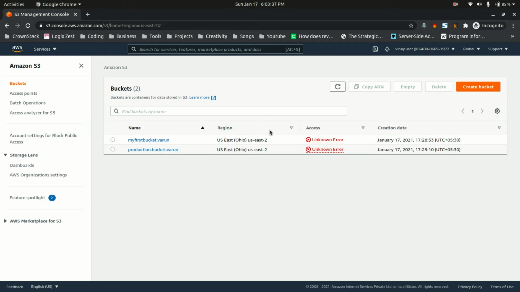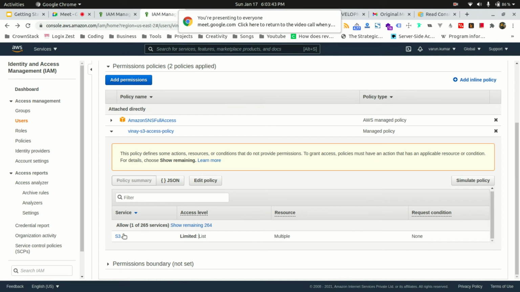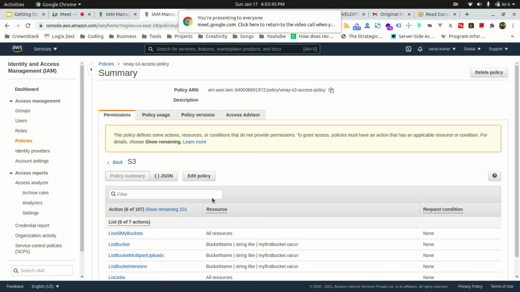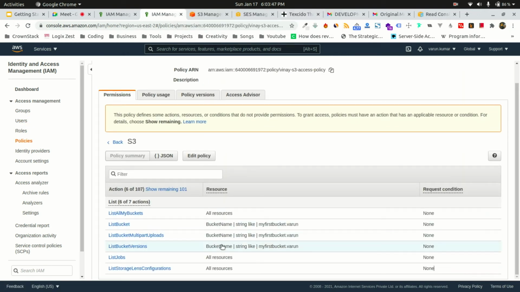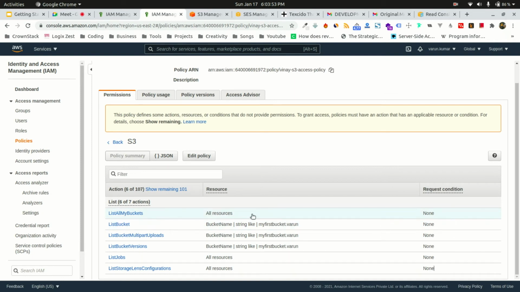So it gives you access. Somehow you got access to list all the buckets, so that's why you are having this. But listing bucket permission and these things are only limited to my first bucket, Varun.